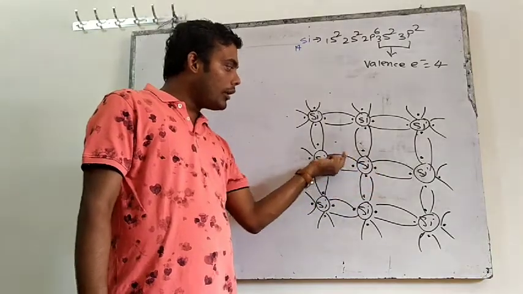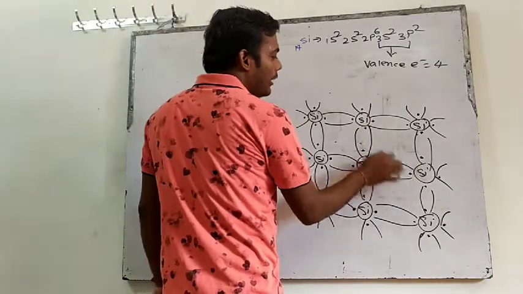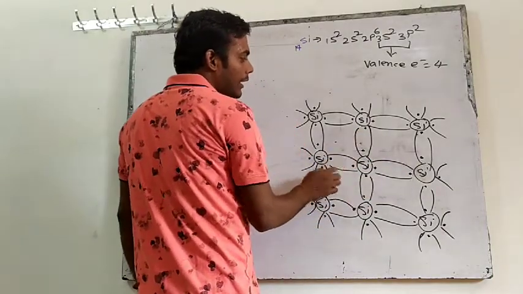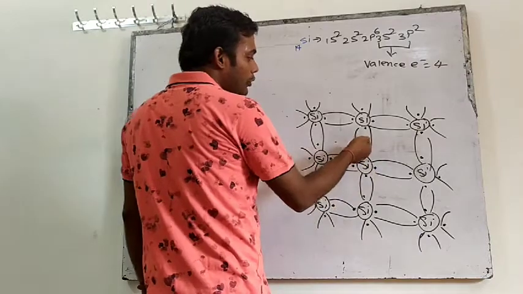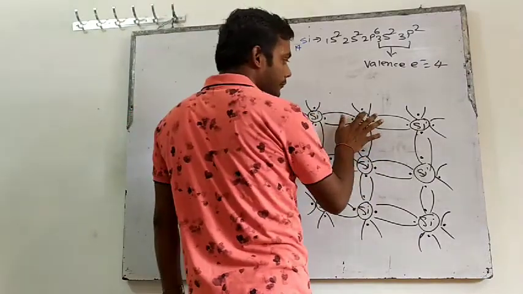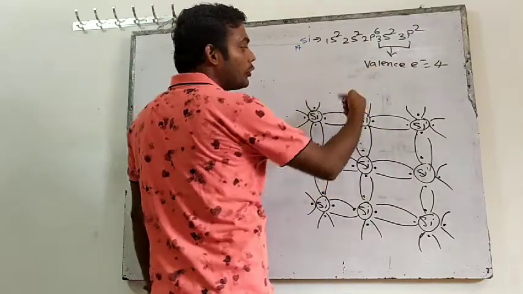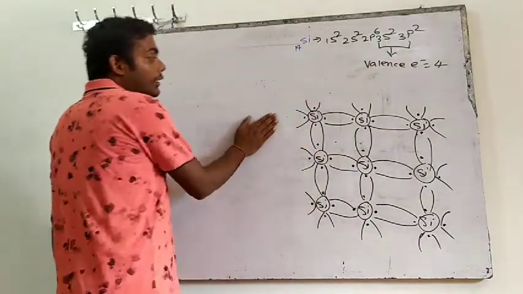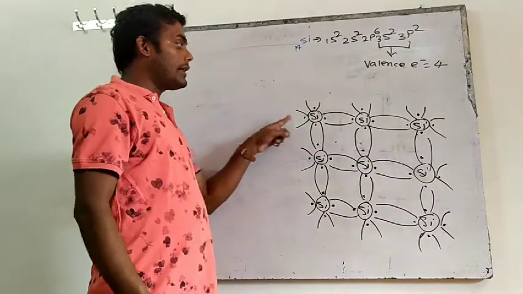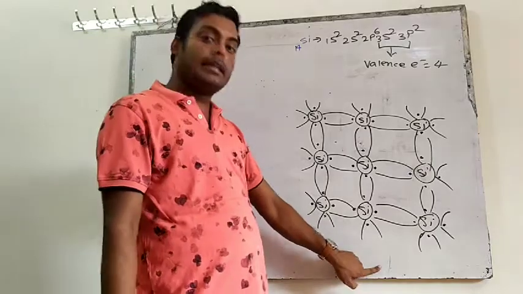So see, 4 electrons were earlier with silicon. Now 1, 2, 3, 4. This silicon will share 4 electrons from here. So total is 8, like this. This silicon also earlier was 4. Now above there will be a silicon. So total 8. Here on the left hand side there will be another silicon, it will combine with that. Here also there will be another silicon atom.